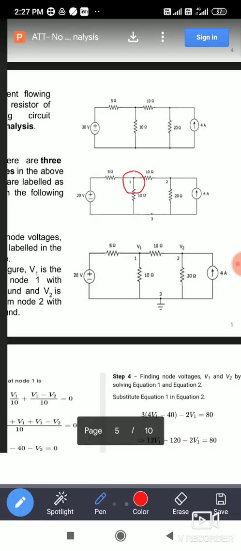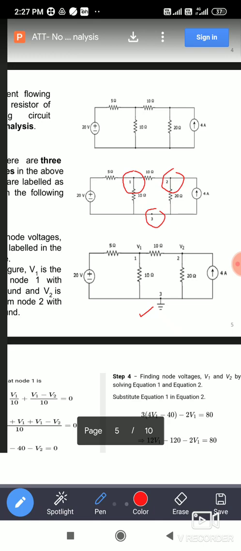This is the first one, this is the second one, and this is the common node, because all these 4 branches are meeting at a single point. So the third node acts as a ground node, which is shown here. Ground node or principal ground node or reference node, which is having 0 volt.